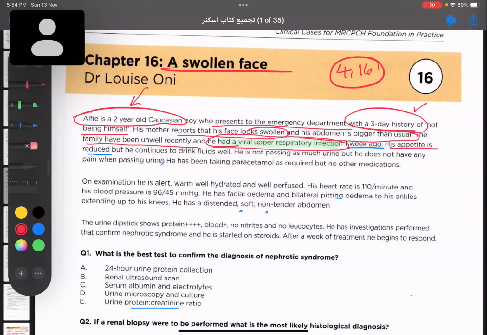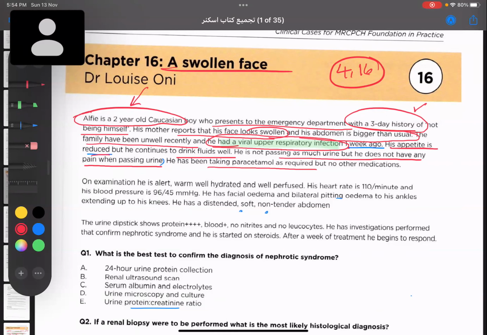Infection 1 week ago. His appetite is reduced but he continues to drink fluid well. He is not passing as much urine but does not have any pain when passing urine. And he is taking paracetamol as required but no other medication.